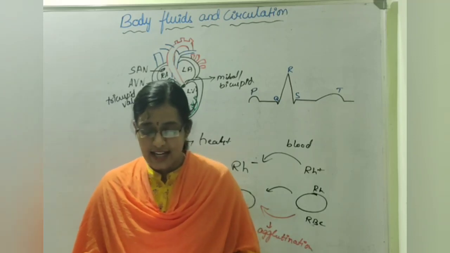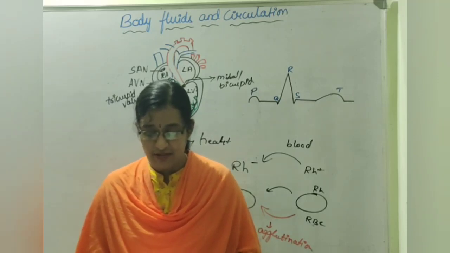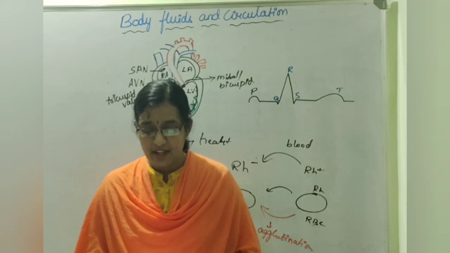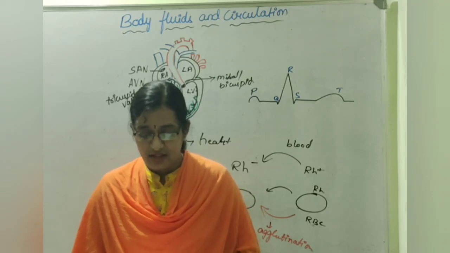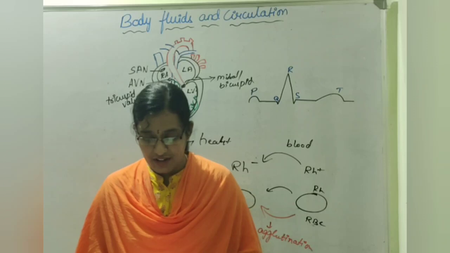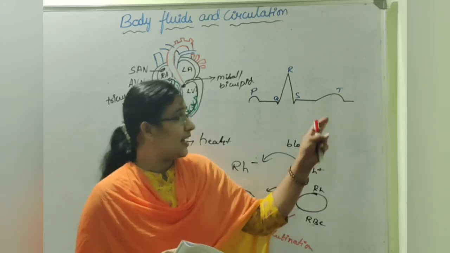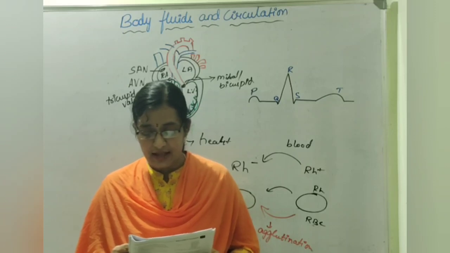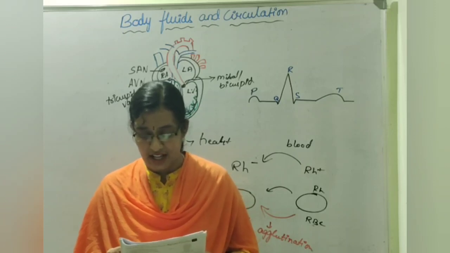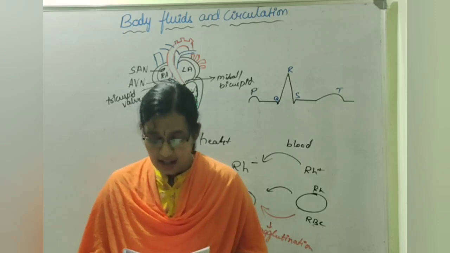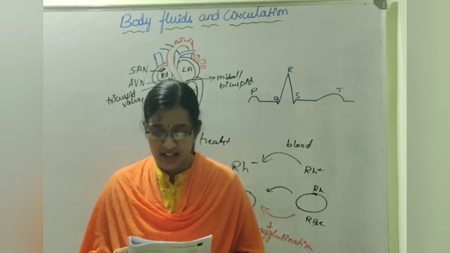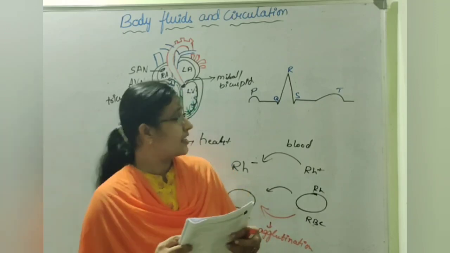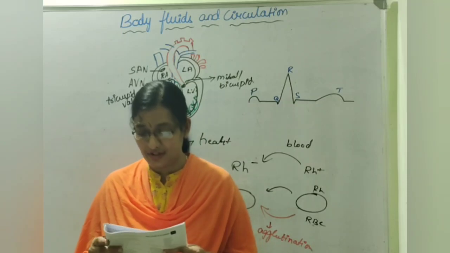Next, in a standard ECG, which one of the following alphabets is the correct representation of the respective activity of the human heart? First one, T: it is the end of diastole. Second option, P: depolarization of atria. Third, R: repolarization of ventricles. And fourth, S: it indicates the start of systole.